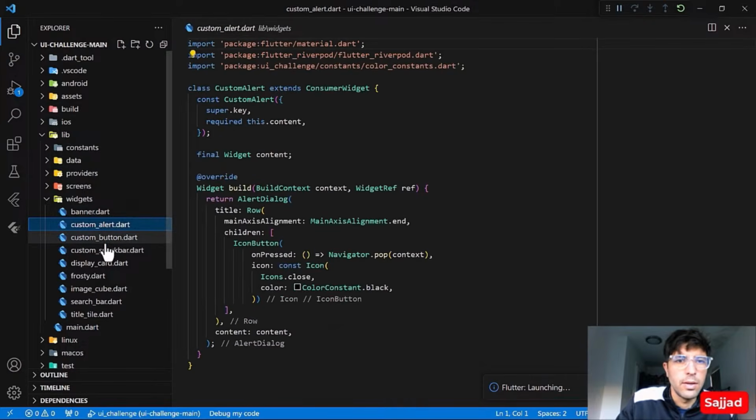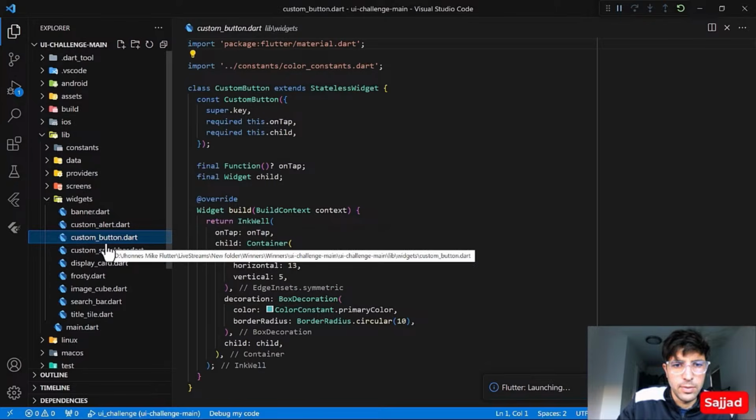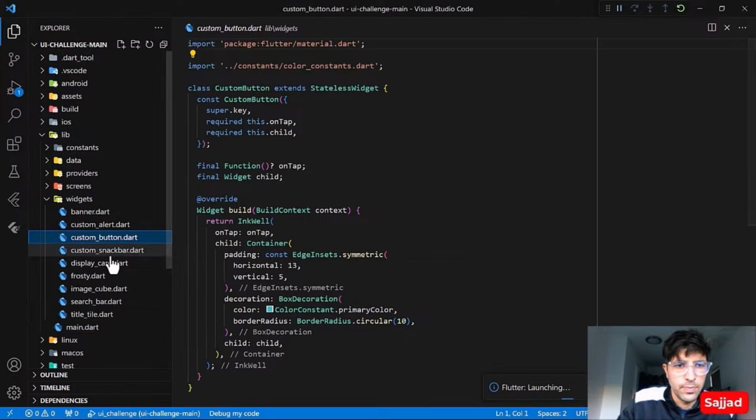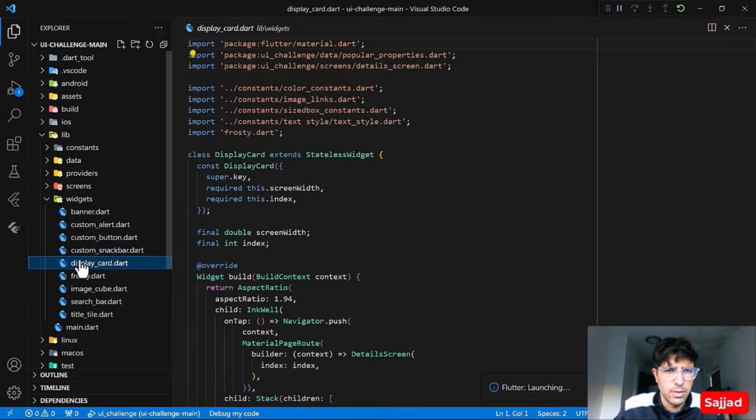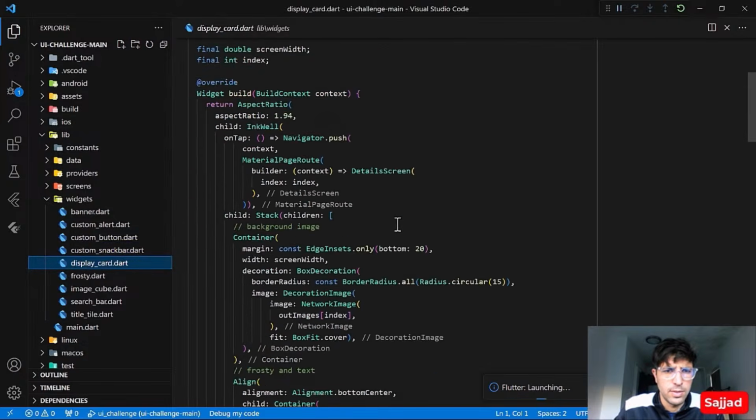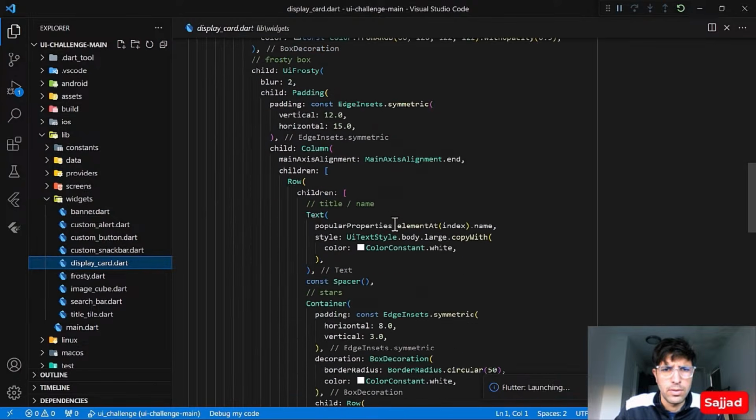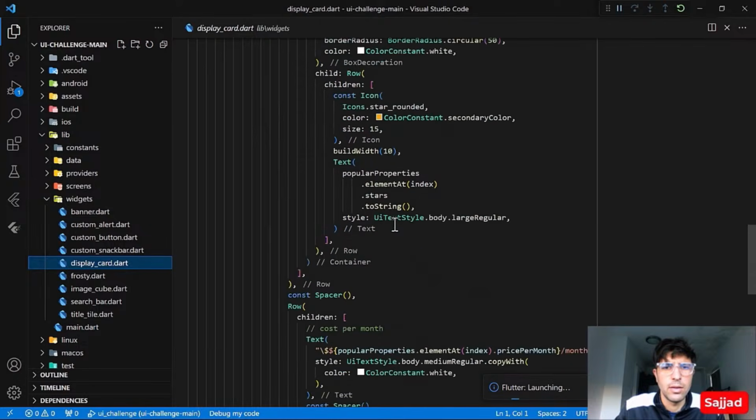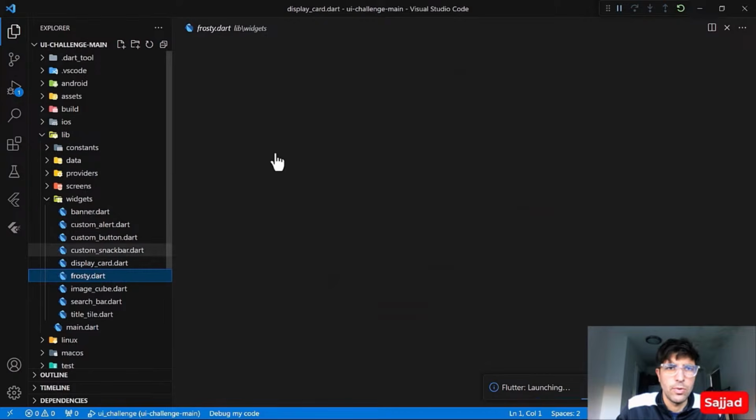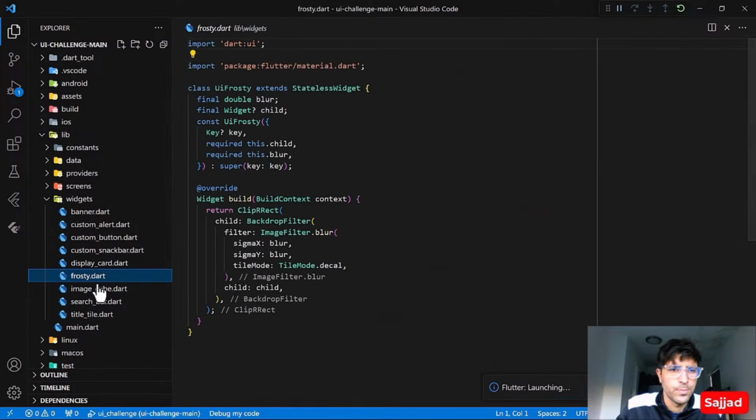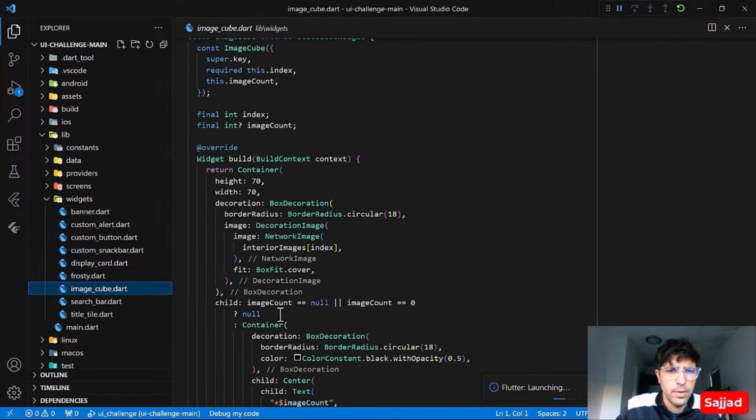So yeah, this is almost looking fine. All right, everything looks great. We have the custom snack bar. Yeah, everything's good. Let's go to this one and see if we could find any general feedback. This is also fine. Yeah, a lot of code within the method. We could extract it outside to make it more readable. Alright, we have the image cube.